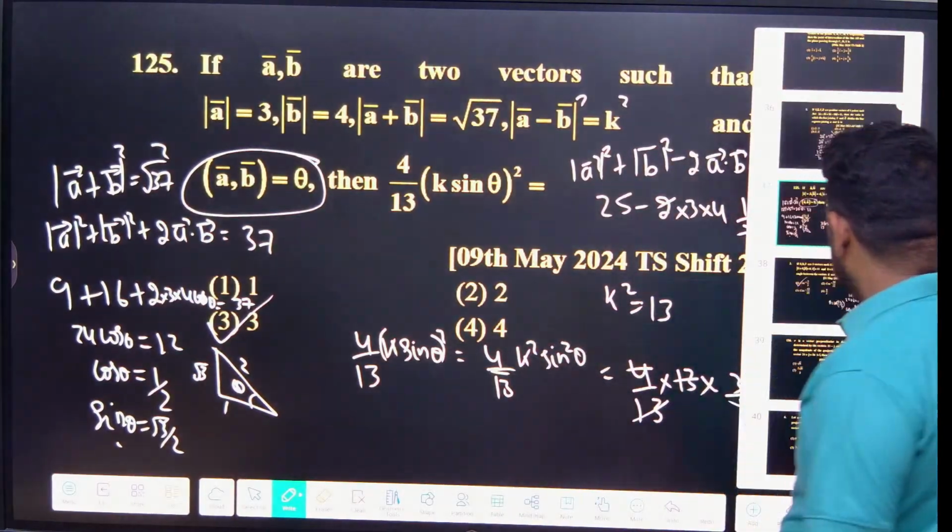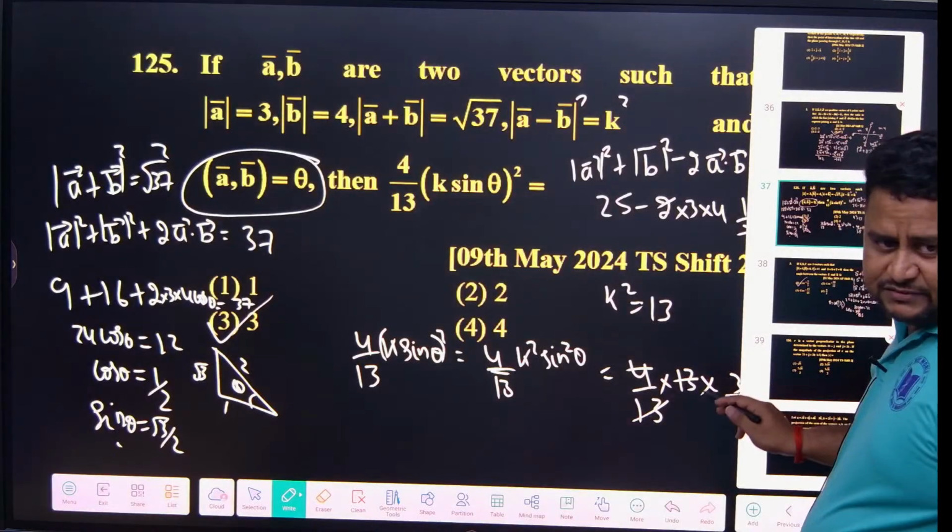Understood this one, everyone? Got it, everyone, this one?